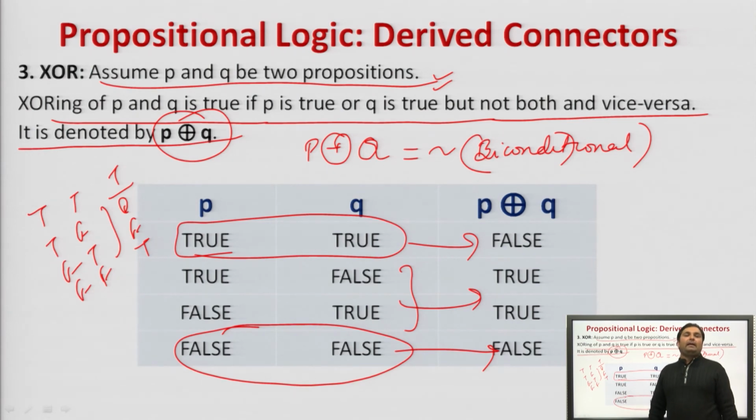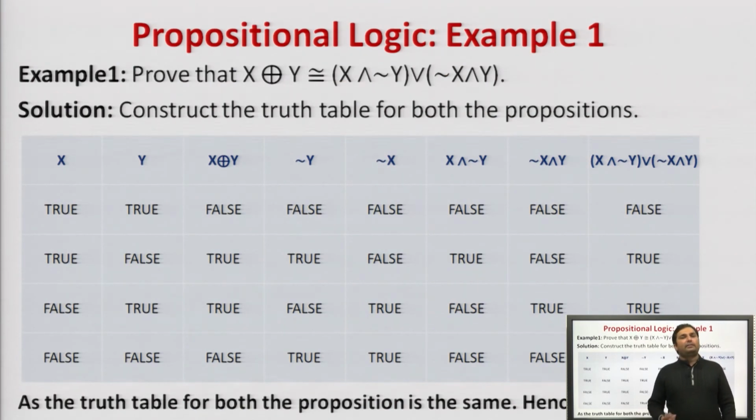of bidirectional. Matlab, one statement should be false and one statement should be true in XOR operation in order to return true. Out of two statements, one should be false, one should be true in order to return true, otherwise it will be false. Next, I will discuss two basic examples on these propositional logic I have discussed about.